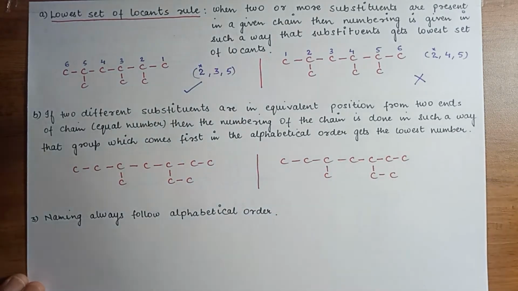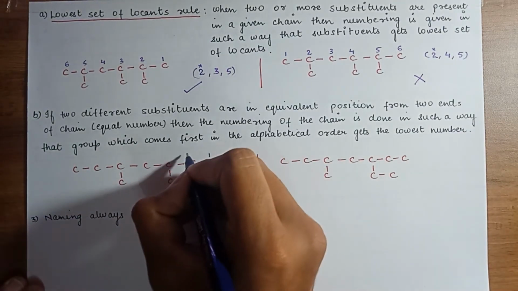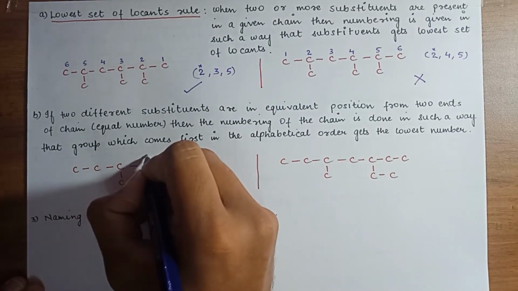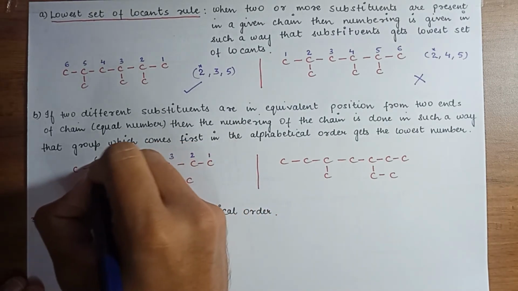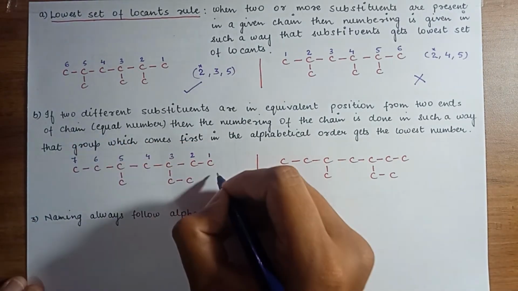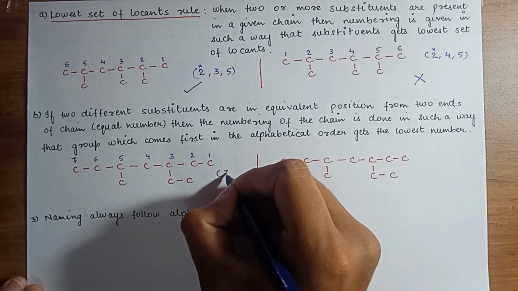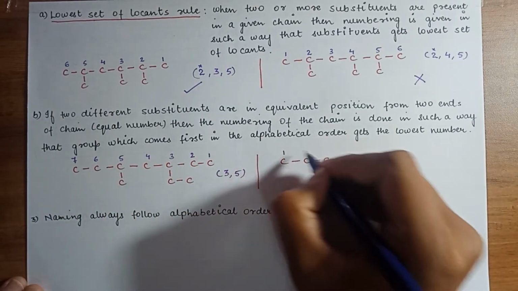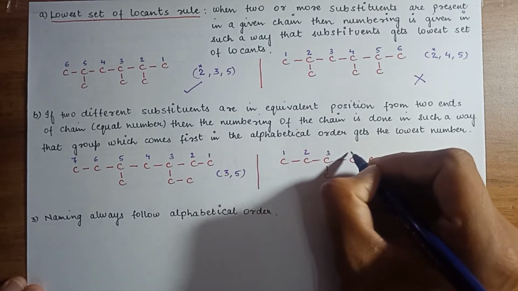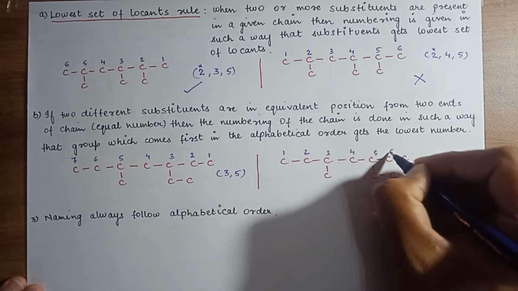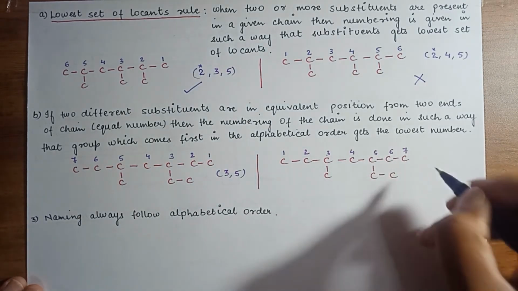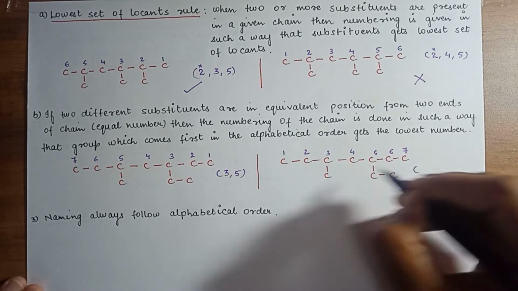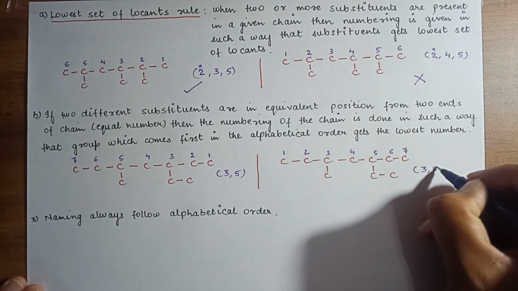Now let us see the numbering from the left hand side: 1, 2, 3, 4, 5, 6, 7. So the branching is at position 3 and at position 5. From the right hand side, 1, 2, 3, 4, 5, 6, 7, the branching is at position 3 and 5.